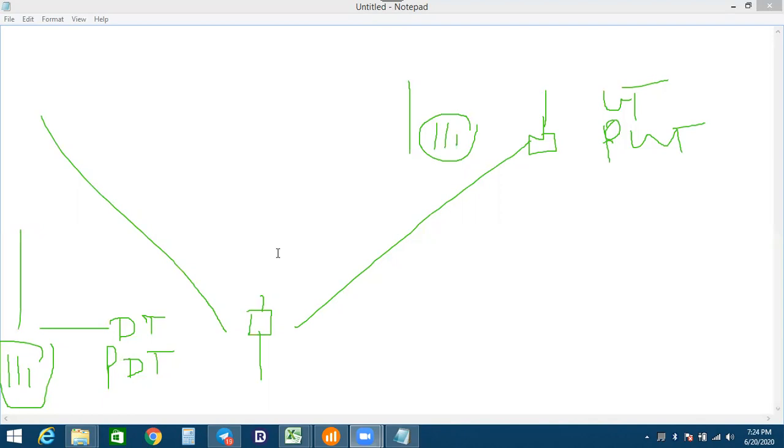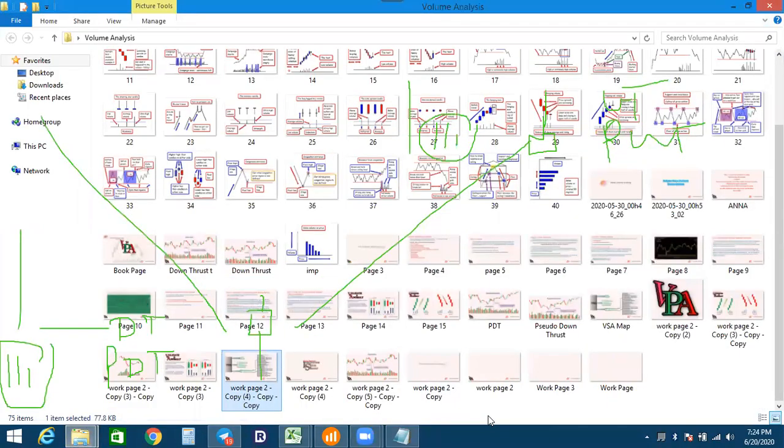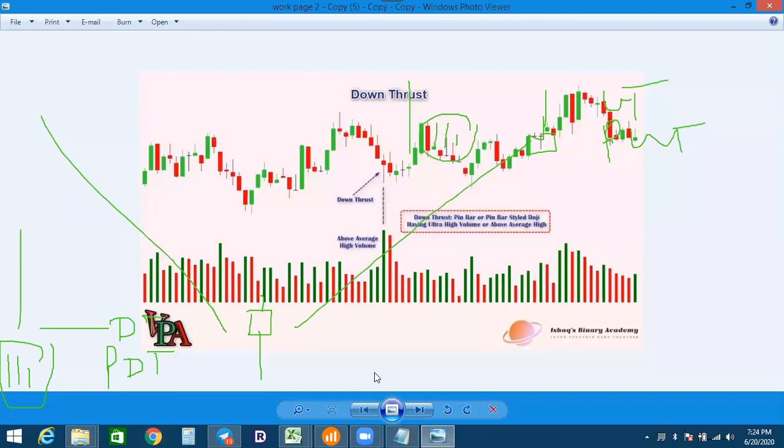Yes, we are talking about the down thrust, up thrust, pseudo up thrust, pseudo down thrust, so we can apply them in the market. Showing you some examples about these candles. That is a down thrust.